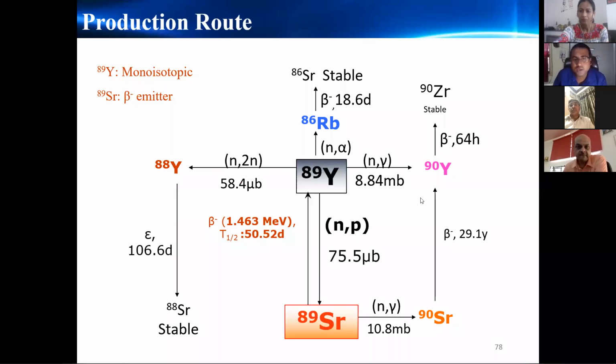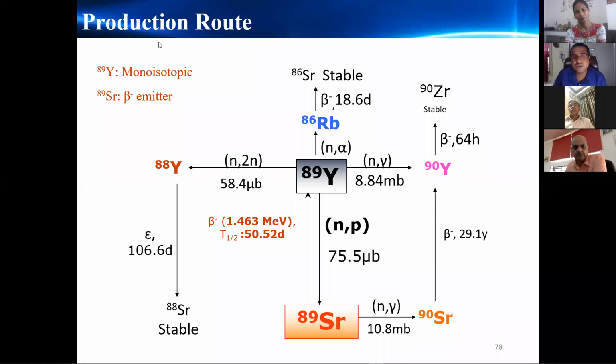If we irradiate 1 gram of yttrium 89, yttrium 88 is produced in such quantity that the dose is almost 2 rem per hour, which converts to about 20 millisievert. If we spend only 1 hour in the vicinity of this 1 gram of yttrium, the whole year's prescribed dose will be matched. Because of that, all operations have to be done inside the hot cell, and because of that, the workload also increases.